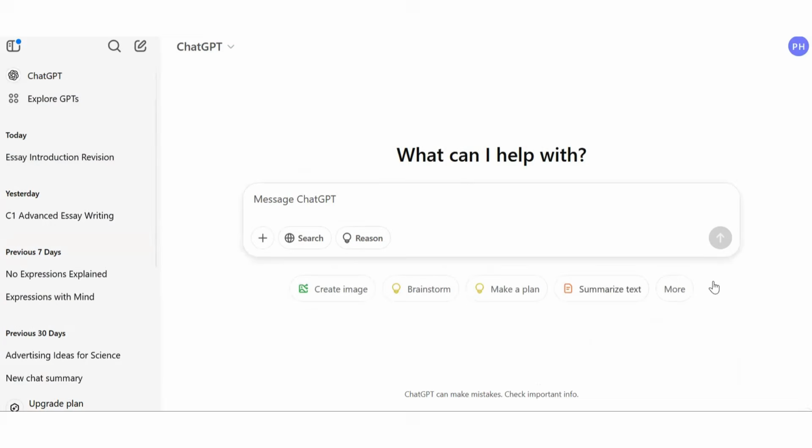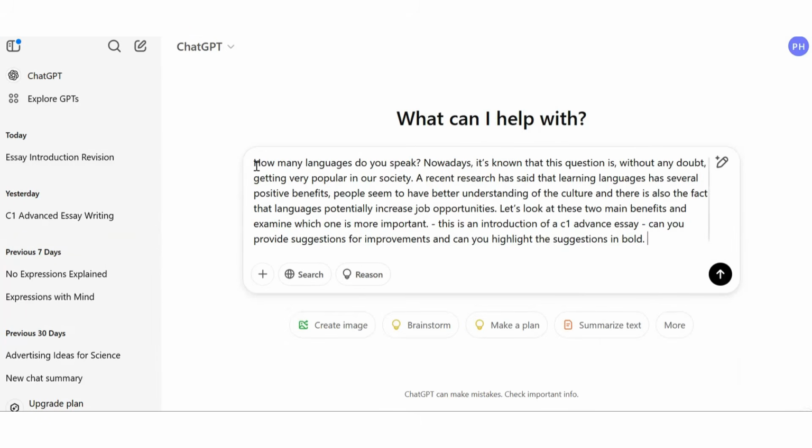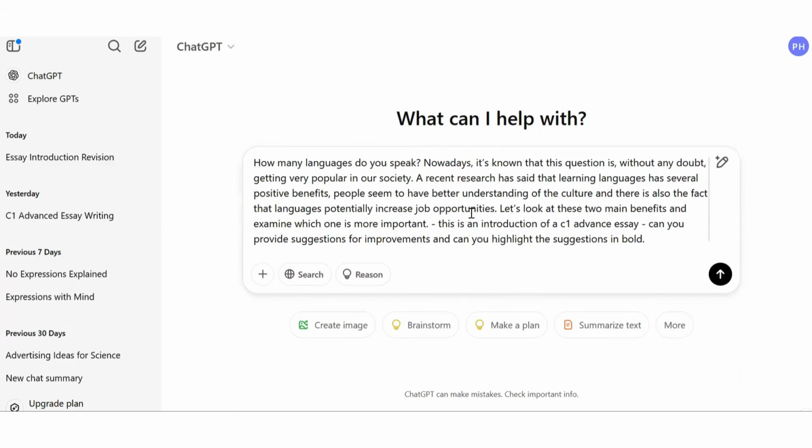Okay, so here we have ChatGPT. We have our chat box that we're going to use to communicate with the AI. We're going to look at an essay about the importance of language in relation to culture and the world of work. This is our introduction that we're going to have a look at. You might say perhaps it's a little long, so perhaps we can even condense this down.